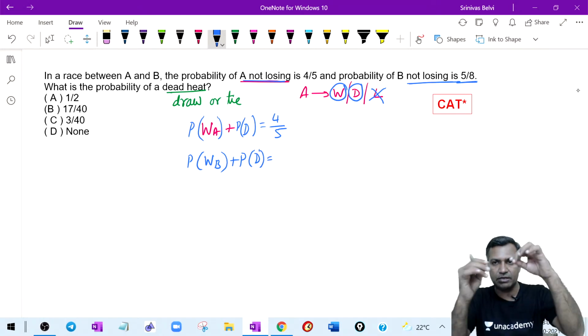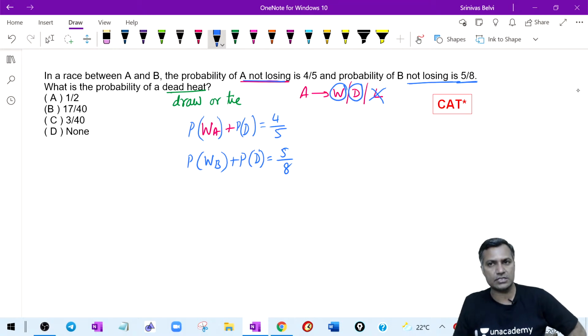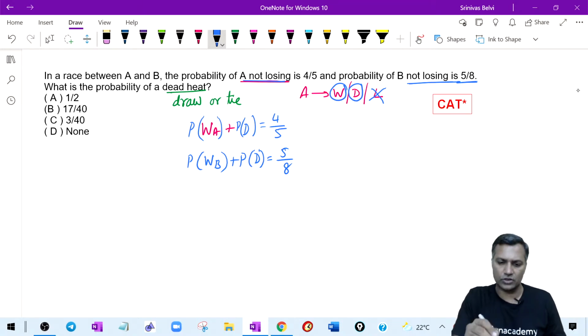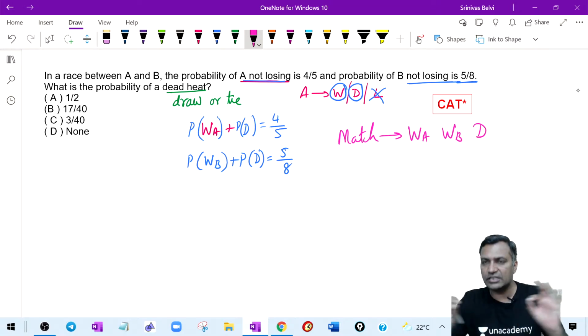Probability of a draw between A and B. All right, that is becoming 5/8. This is what he's saying. Okay, now what do I do with this? All right, first let's understand. In a given match scenario, what can happen? In a given match, either A wins or B wins or there is a potential draw. These are the three possibilities.